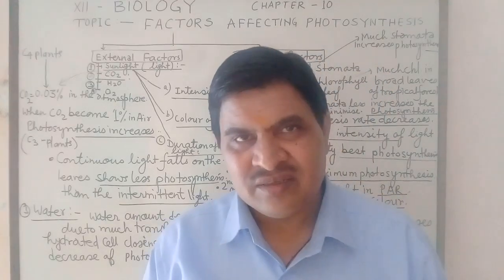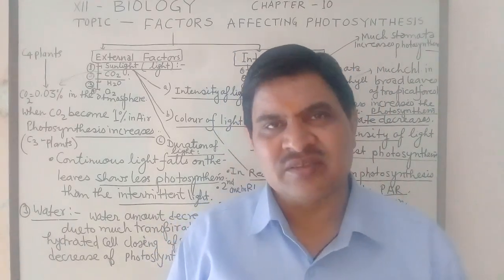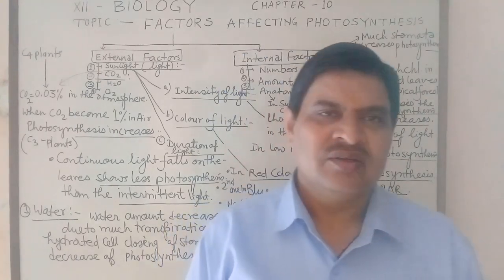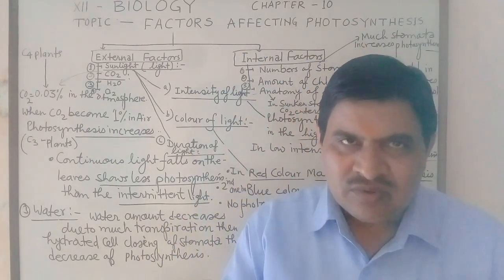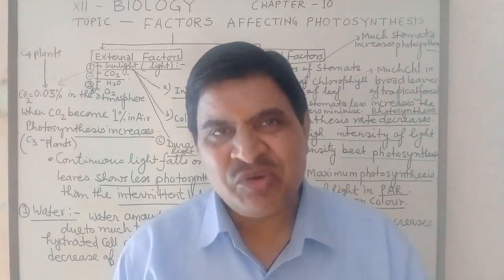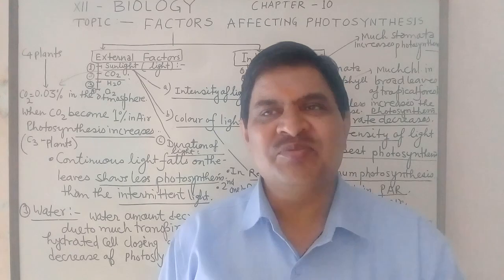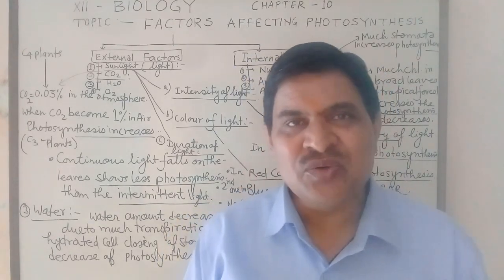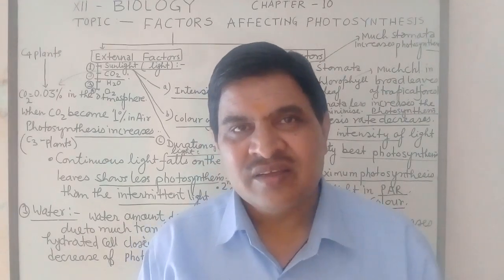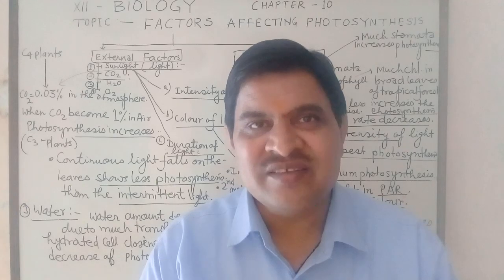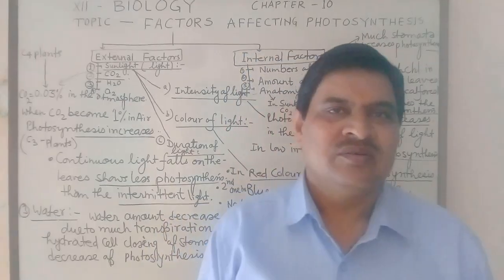Oxygen gas is utilized in various metabolic processes, oxidation process, but hydrogen is added with the NADP positive and produces NADPH plus H positive in the light reaction, which is used in the dark reaction in carbon dioxide reduction to synthesize the carbohydrate.